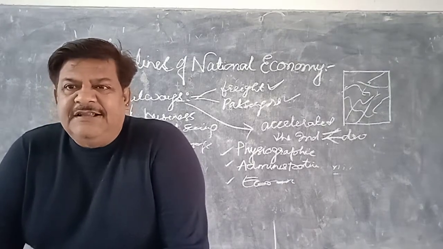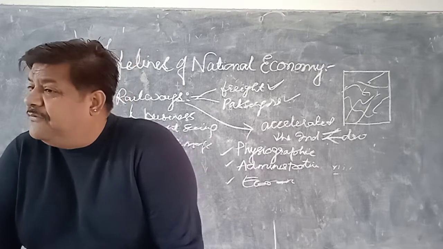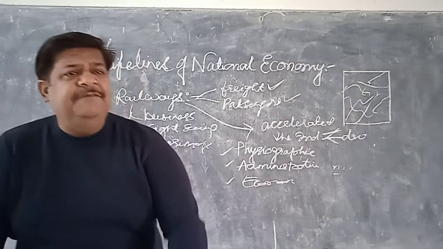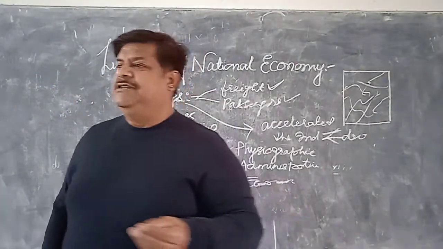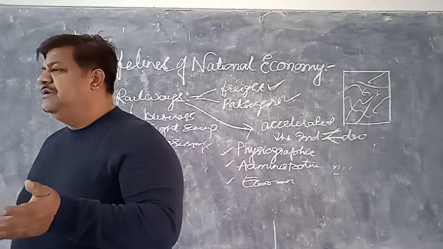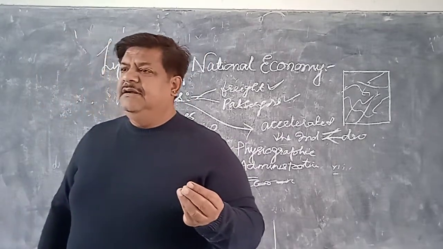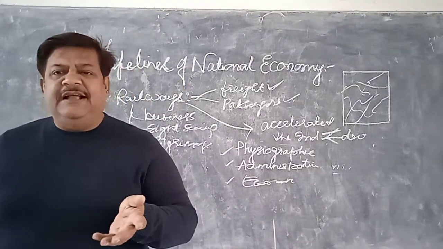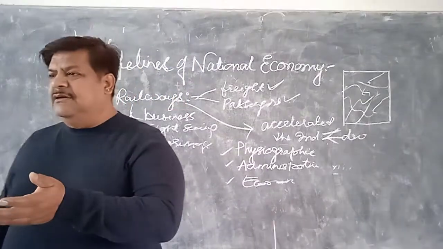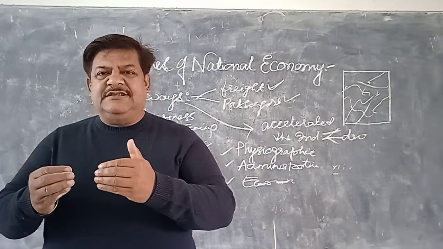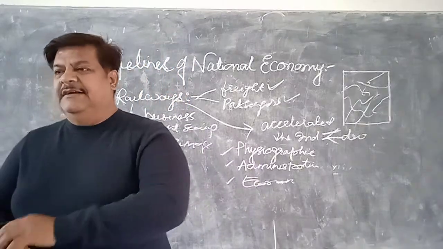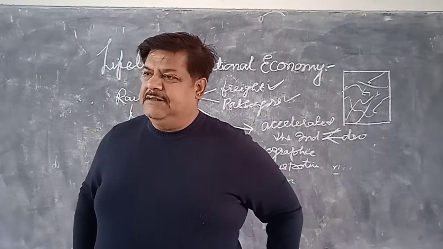But looking at the physiographic graph of that place, it was difficult for the railways because of the higher reliefs, the slopes, the undulating land, the gradients becoming higher and higher, the terrains, rivers and so on. Even at such areas, it could be made possible that railways have their destination.